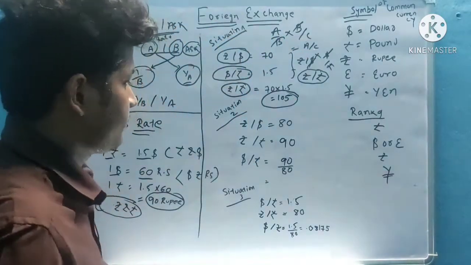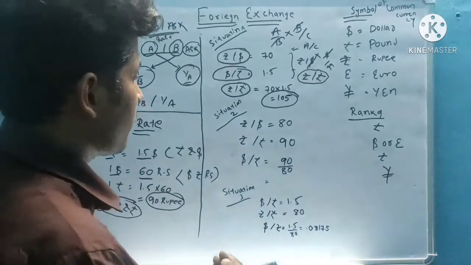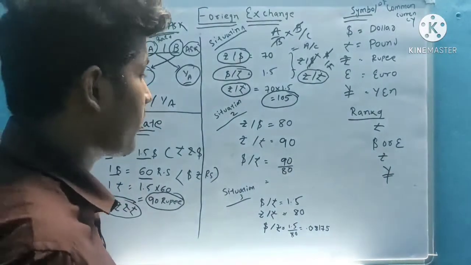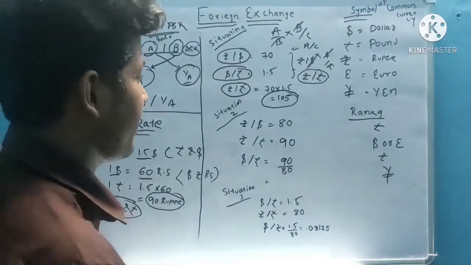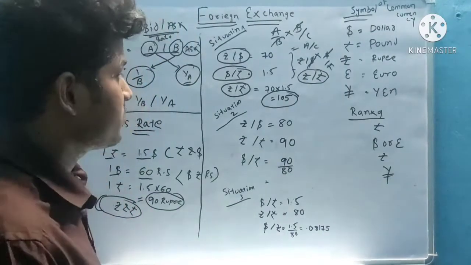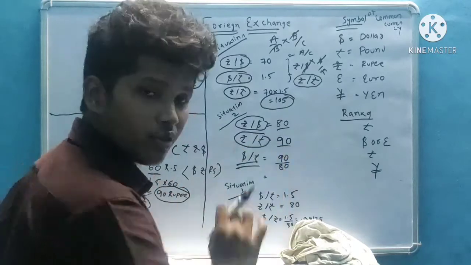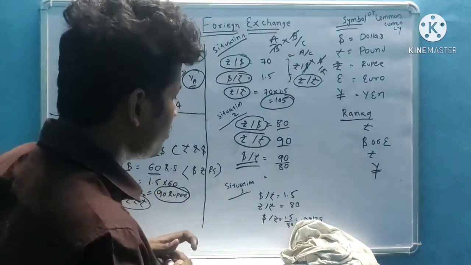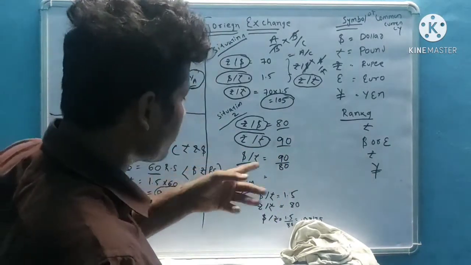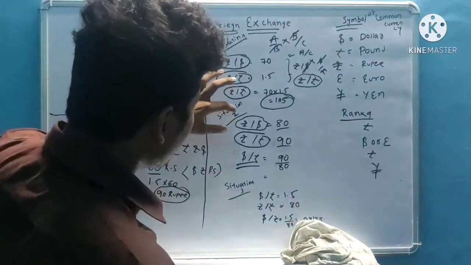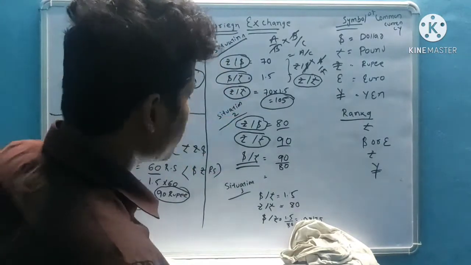Understand it yourself. If you are weak in maths, I can't help you. Now rupee by dollar is equal to 80, and rupee by pound is equal to 90. I want to calculate the quote of dollar by pound. What is common above? Rupee is common.